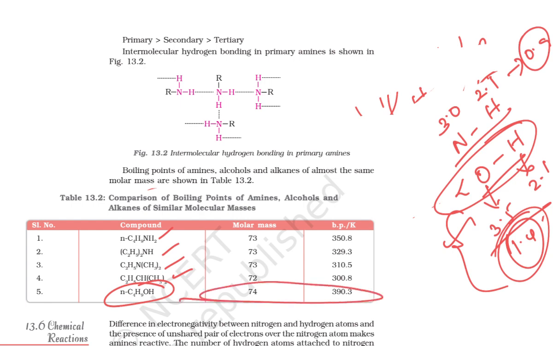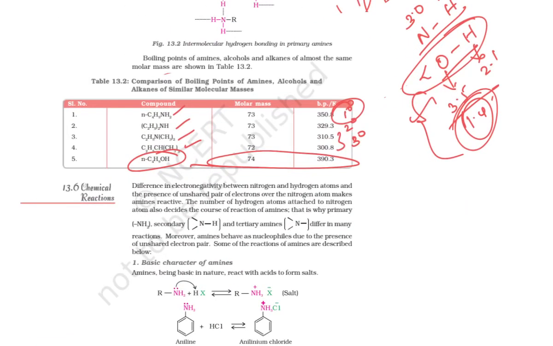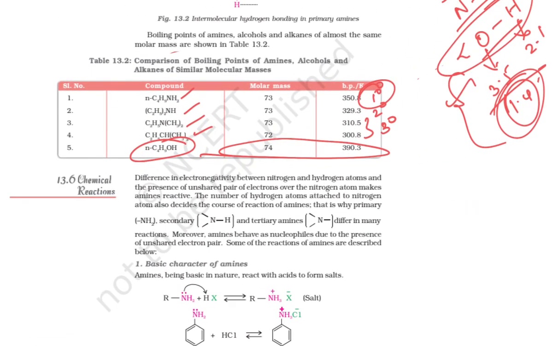Understood, right? Fine. So this is your primary amine, this is your secondary amine, and these two are tertiary amines. As I told you already, in the primary amine the hydrogen bonding, the intermolecular association, is more. When it comes to chemical reactions, it is very interesting, the chemical reactions,